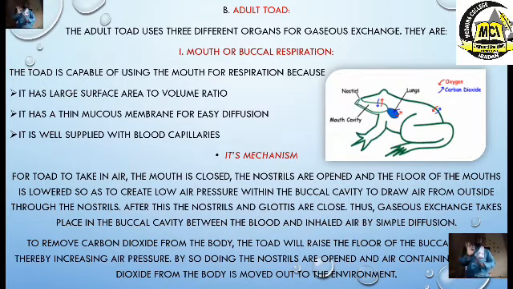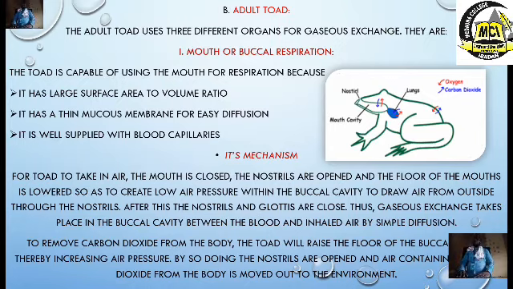And then they raise the floor of the mouth to create what pressure? High pressure. When they raise the floor of the mouth and the glottis is closed, it means the capillaries of the mouth will help in exchange of gases, where oxygen will move into the body of the organism, and carbon dioxide will move out through the capillaries.